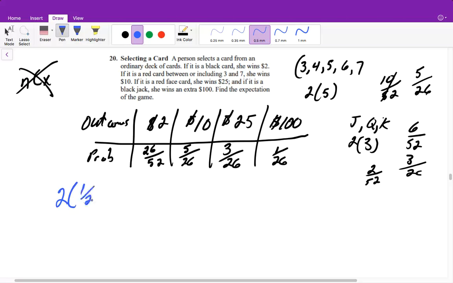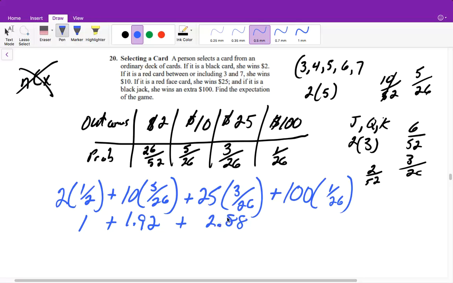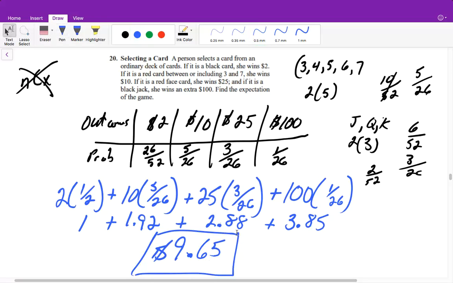All right, you could plug this in your calculator, but since it's not that much, we can just multiply. So we'd multiply each one, and we'd add them together. And if you want to use a calculator, by all means, you don't have to do this by hand. I just think that it takes just as long typing it in as it would using a calculator. So this will then be 1.92. This will then be 2.88. And this one will then be 3.85. And when we add them together, she could expect to win, on average, $9.65.